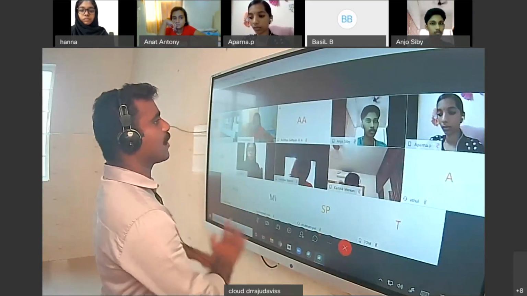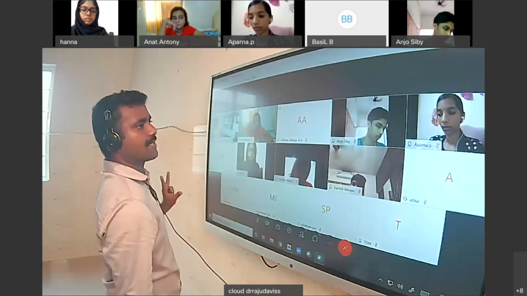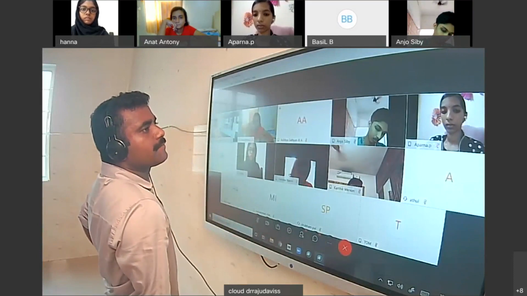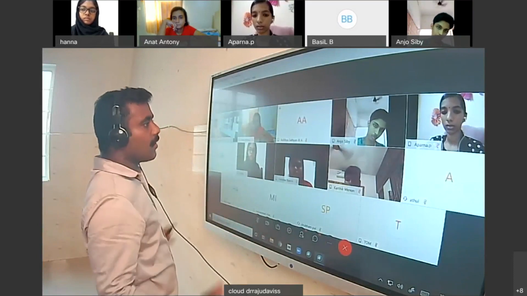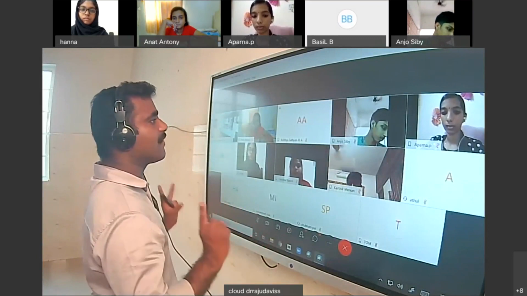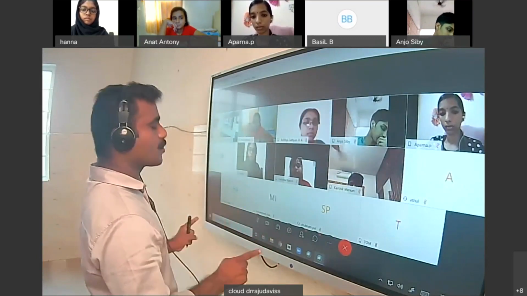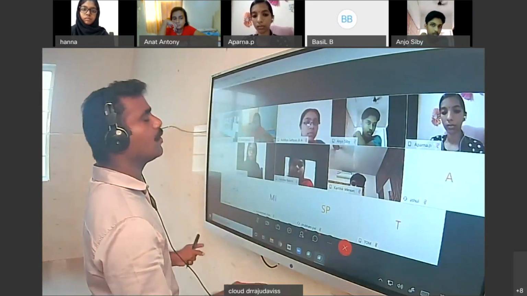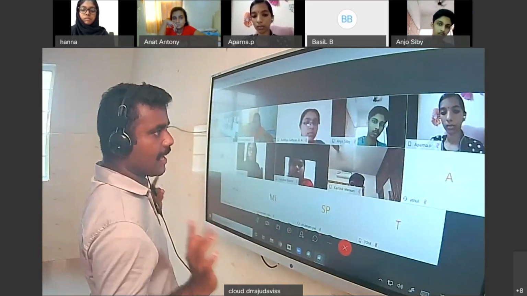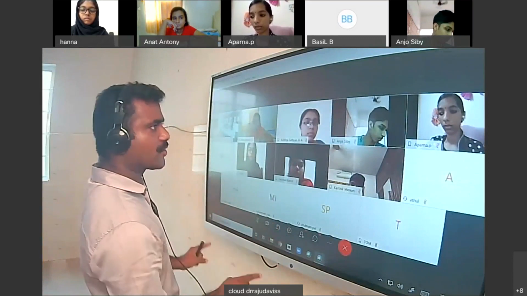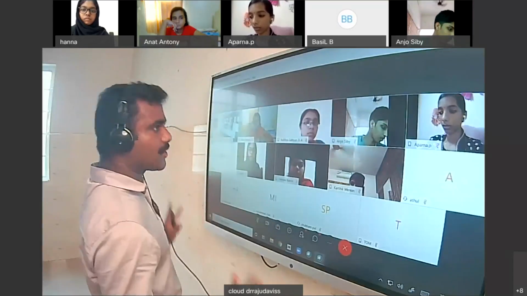Suppose prepaid insurance, asset or liability? Asset. So asset will be debit. The entry will be prepaid insurance account debit to insurance account, because it will transfer to insurance.